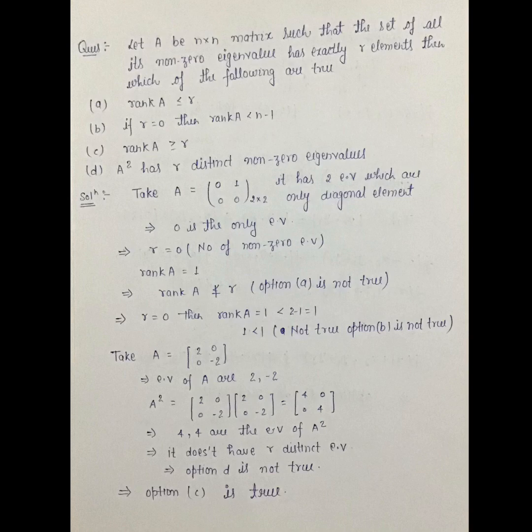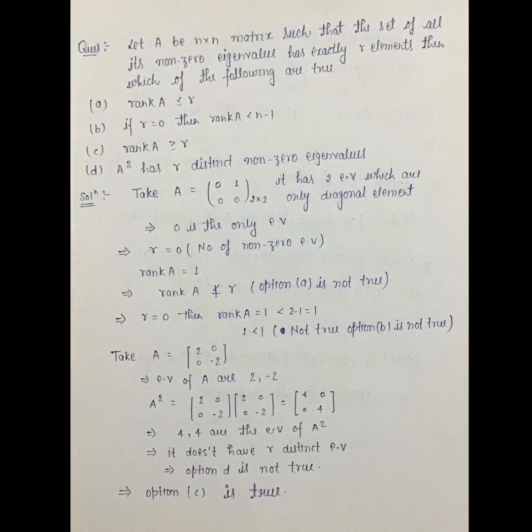Such that the set of all its non-zero eigenvalues has exactly r elements, then which of the following are true? A. Rank of A less than or equal to r. B. If r is equal to 0, then rank of A less than n minus 1. C. Rank of A greater than or equal to r. D. A square has r distinct non-zero eigenvalues.